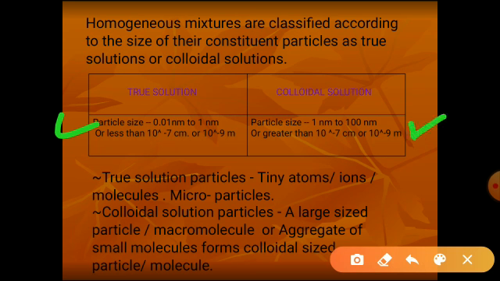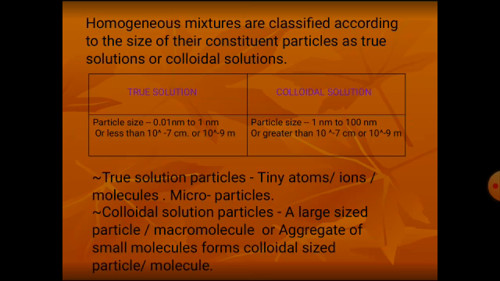In the colloidal solution, particle size ranges between 1 nanometer to 100 nanometer. That is greater than 1 nanometer, we can say. Greater than 1 nanometer, greater than 10 raised to minus 9 meter, or greater than 10 raised to minus 7 centimeter. As the units indicate, they show the size of the particles.